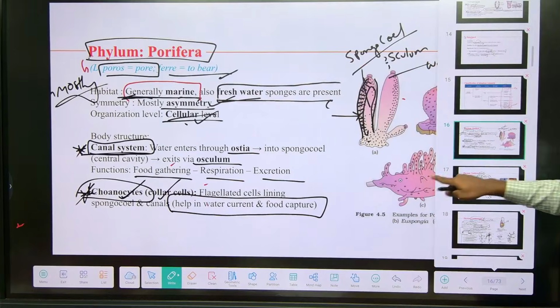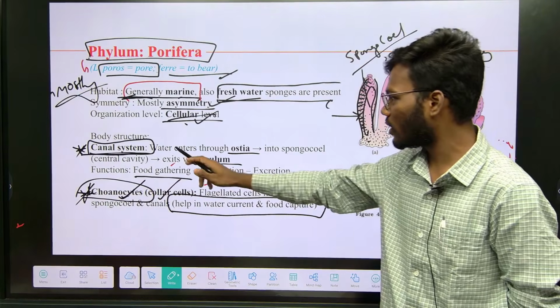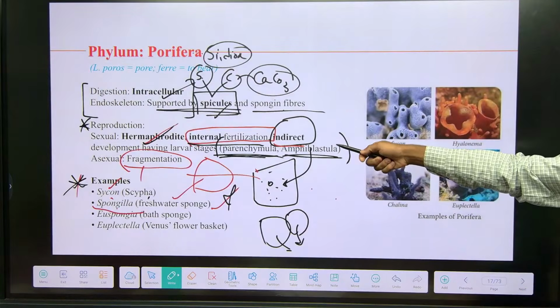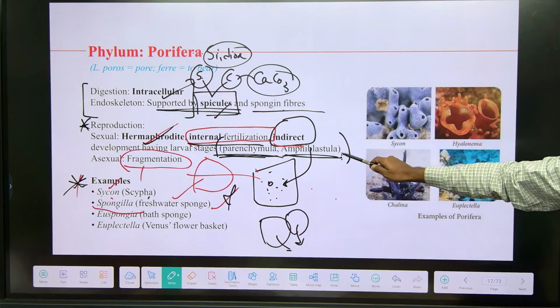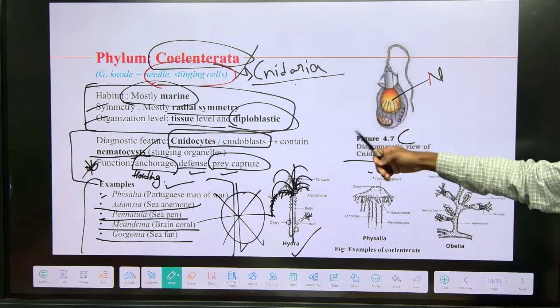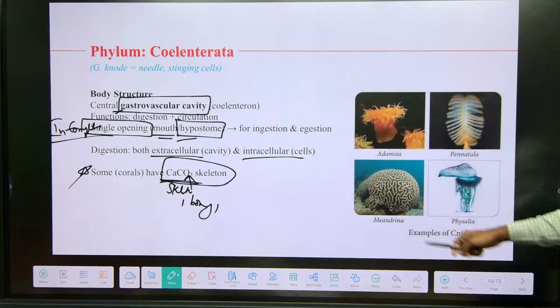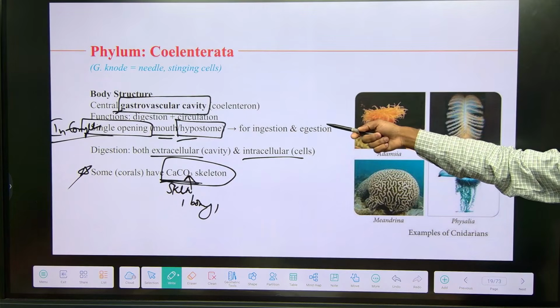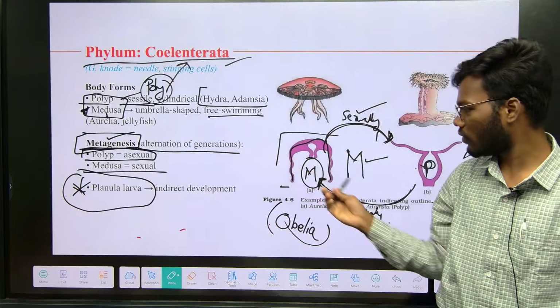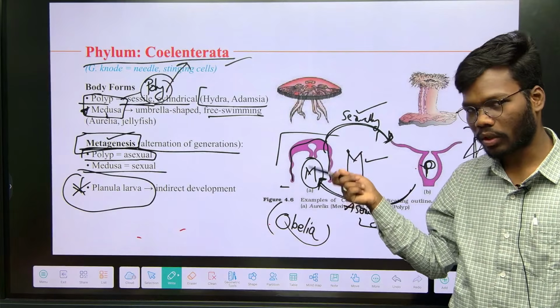I will just revise one thing. In Porifera: canal system, choanocytes, larval forms, spicules. In Coelenterata: cnidocytes, examples, gastrovascular cavity, and alternation of generations, which is also very important.